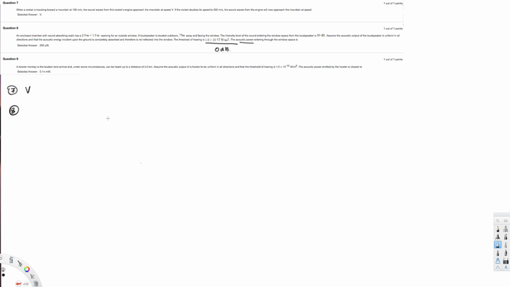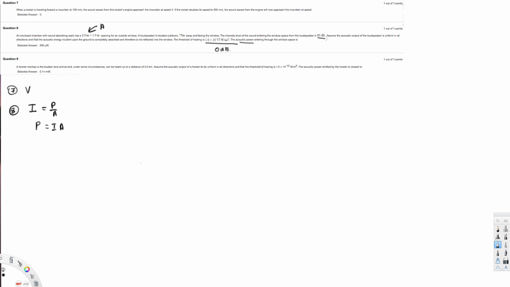So first of all, before we do this one, we have to find the power. We know the equation for the power is I is equal to P over A. Therefore, P is going to be equal to I times A. We know the area, that is 2 times 1 right here. This is our area, but we have to find the intensity.